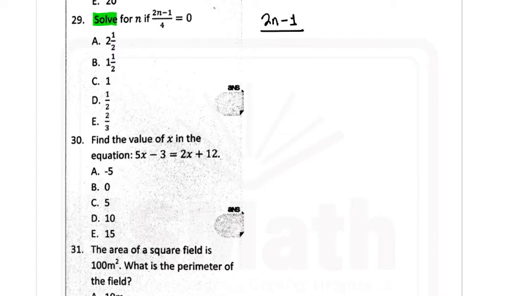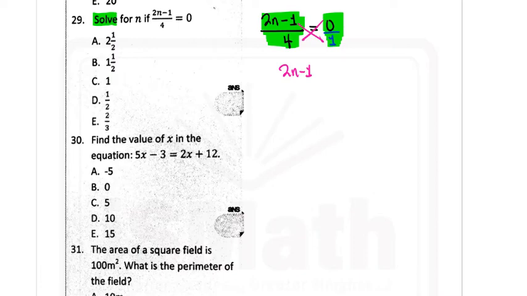We have 2n minus 1 over 4 is equal to 0. When you look at this, sometimes it becomes confusing as to what to do next. But you should remember that if you can think of these as fractions, then it becomes easier, because then we can do cross multiplication. So how do we make 0 a fraction? Just do over 1 so that it looks neat. And then we can do cross multiplication here. So we have 2n minus 1 as the numerator of this fraction on the left hand side of the equality sign. We would have 2n minus 1.